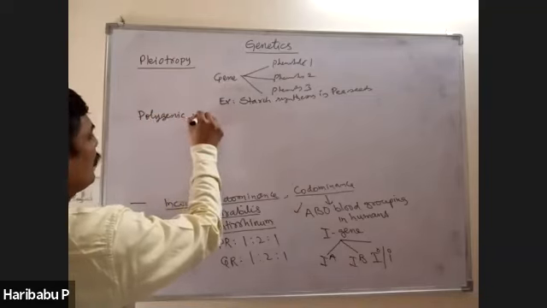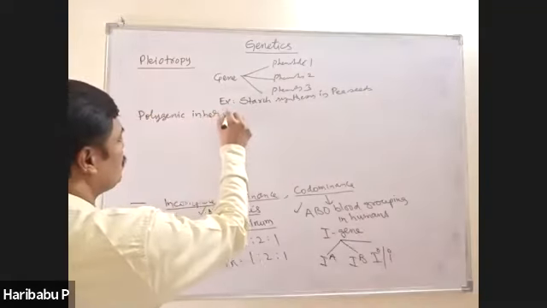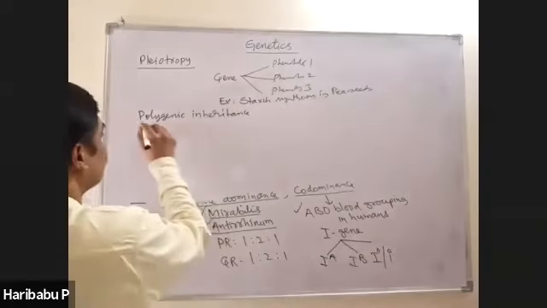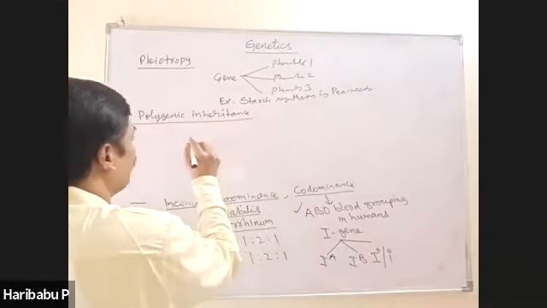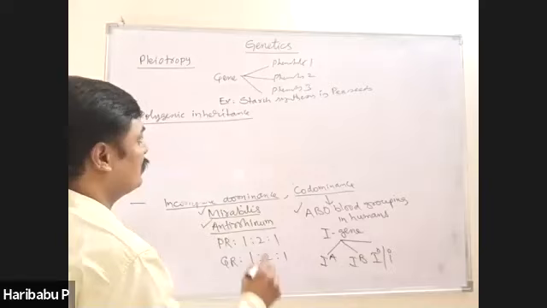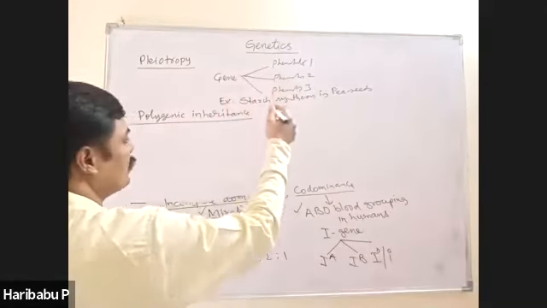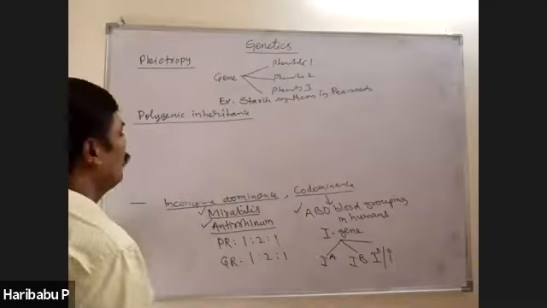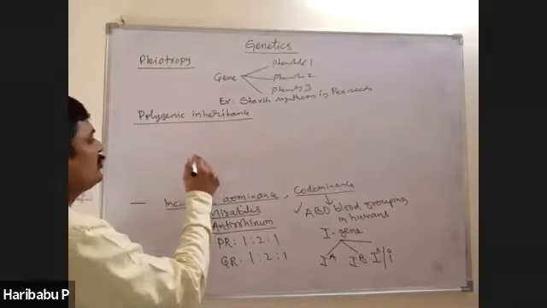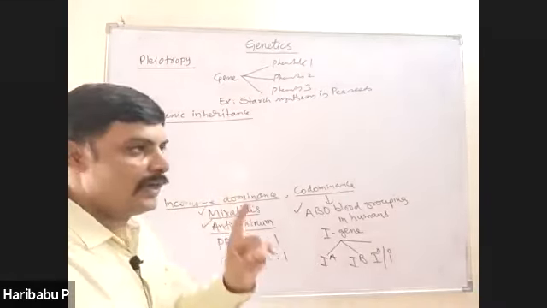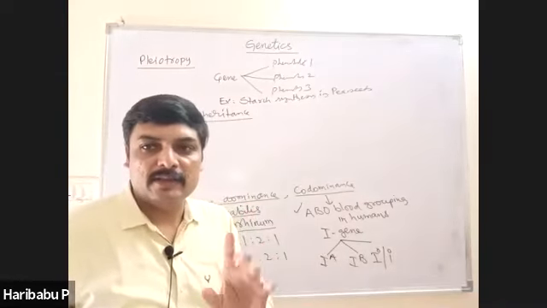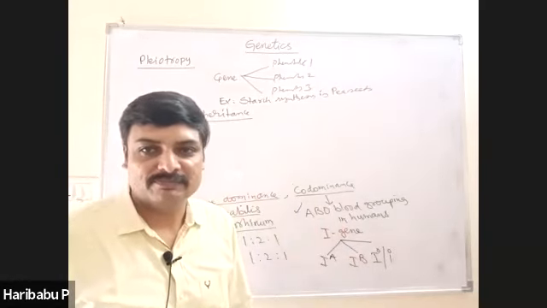Then next one is polygenic inheritance. Generally, one gene controls one character, but in case of pleiotropy, one gene is related to more than one phenotype. But in polygenic inheritance, one character is controlled by several genes.